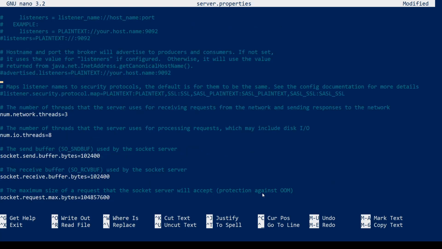And there is a second line you need to change as well. So listeners equals PLAINTEXT, and this should be your local IP address. So 192.168.2.52 in my case, but you need to double check your own IP address.